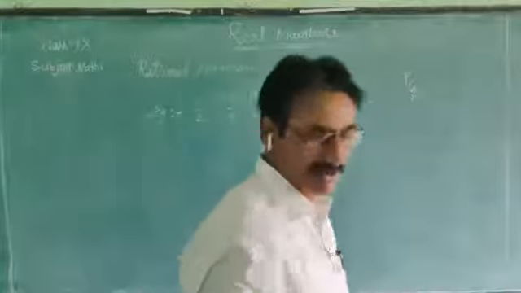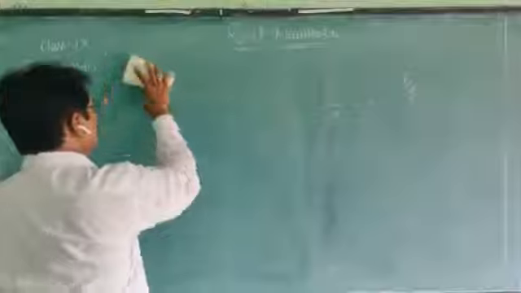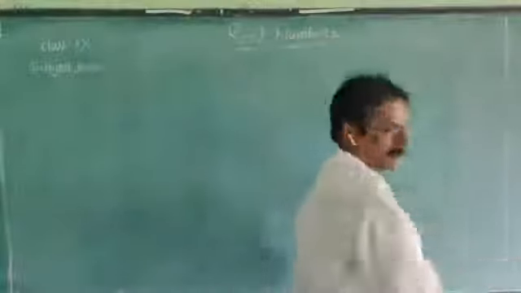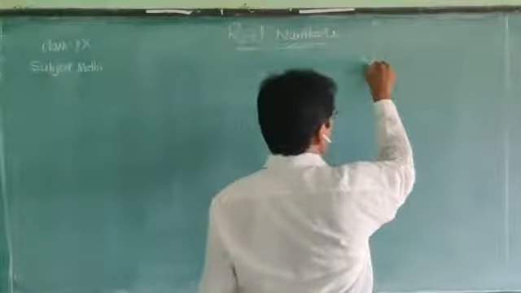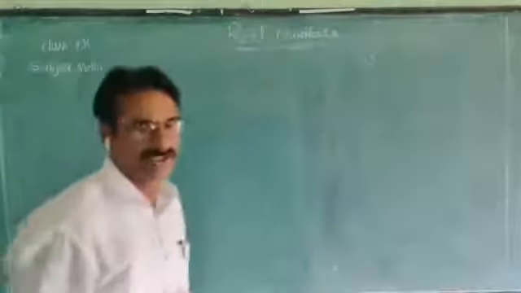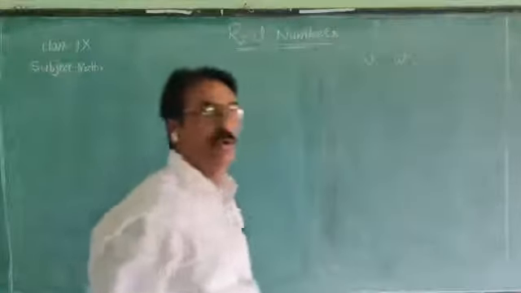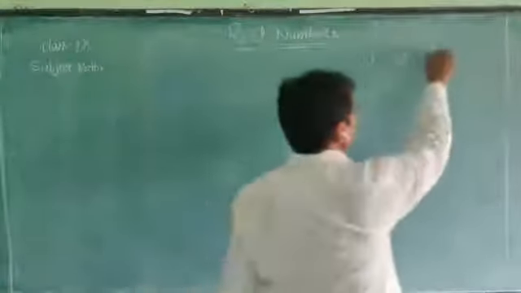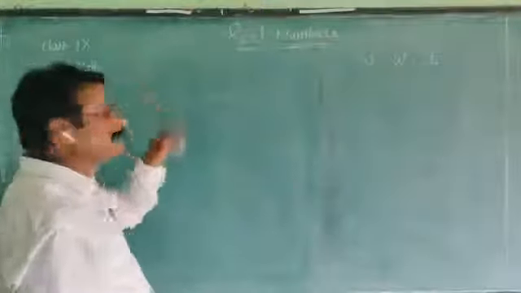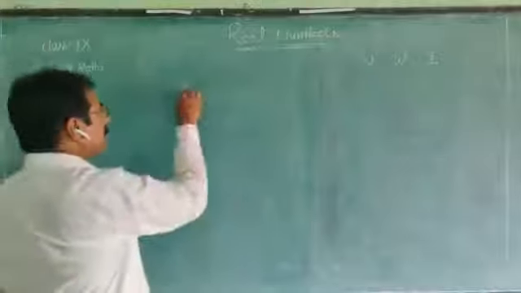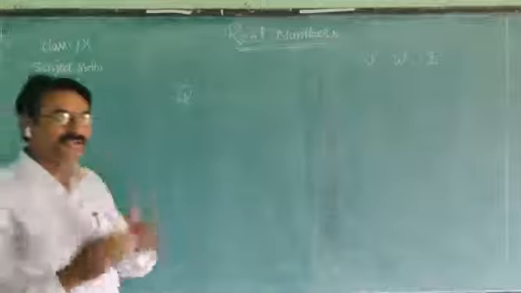Yes, so we observed 4 sets, 4 types of numbers. Now we are going to recall them: N, natural numbers; W, whole numbers; I, integers. And rational numbers are denoted with Q. Which letter do we use to denote rational numbers?